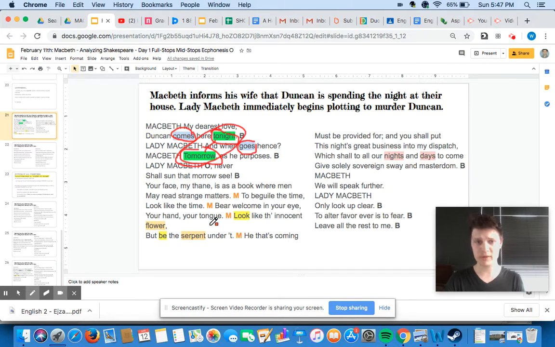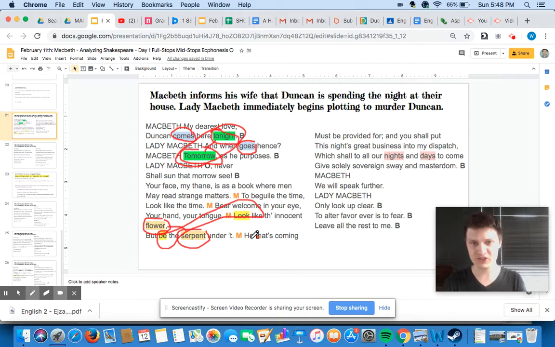A couple more important ones that you will see. We have flower and serpent. This is maybe not strictly an opposite, but flower is something that is nice, something that is pretty and non-threatening and harmless, versus a serpent, right? Something that does damage, something that is malicious and not innocent at all. And this emphasizes, as we've talked about in the other videos, the key opposite of this passage, which is look one way and be another.